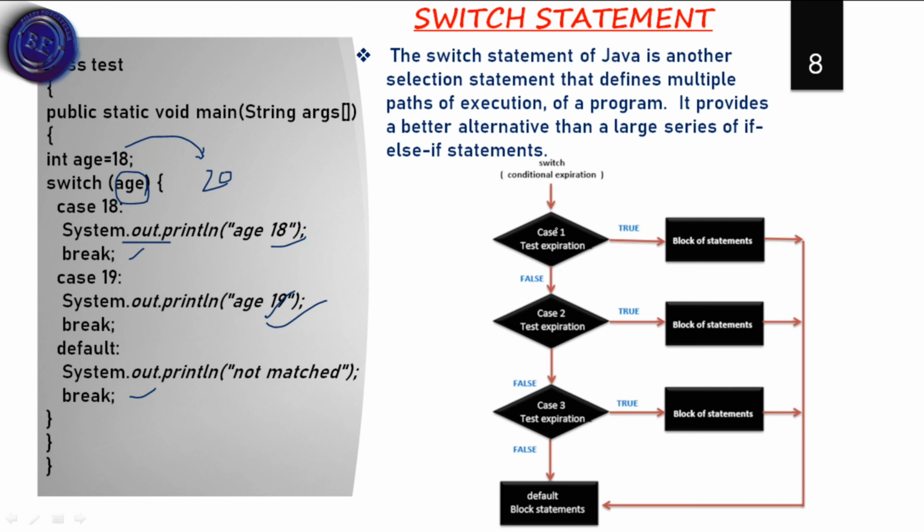So first it has one case, and if that case is true, it has a block of statements, that means System.out.println age. If case 18 is false, it will go to another case, that means case 19. Again, if case 19 is false, it will go to the default statements, where we print not matched case. In this way the switch statement works.